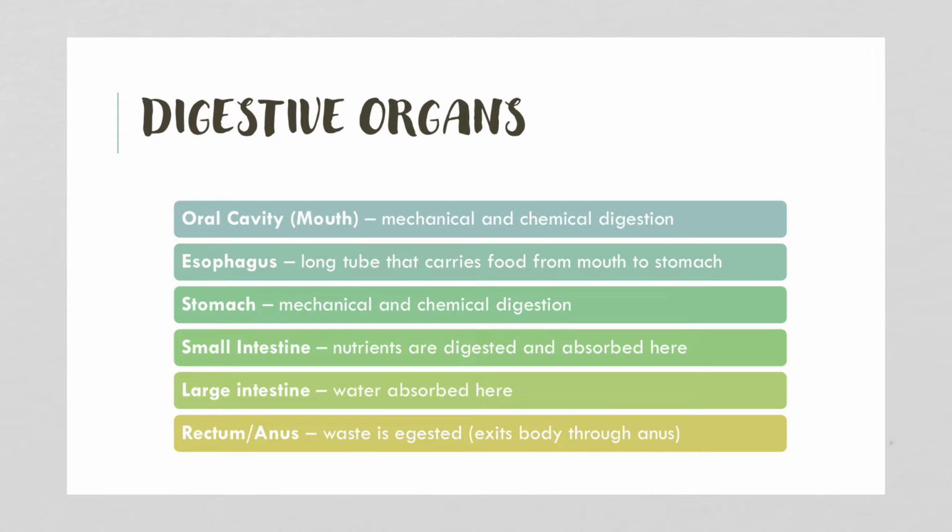It mixes your food up with some digestive juices to churn it all up like a blender. And then also chemical digestion. So there's chemicals that are breaking the food down. The small intestine, more digestion happens there, and the nutrients get absorbed so that they can go to your cells and give you energy. The large intestine absorbs the water, and then the rectum and the anus egest the waste. So anything that you don't want anymore exits the body through the anus.